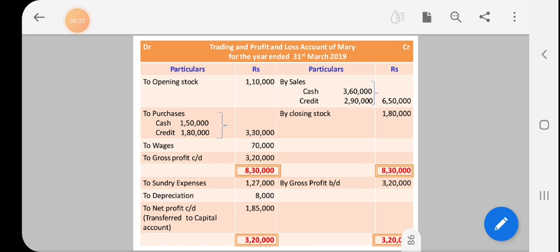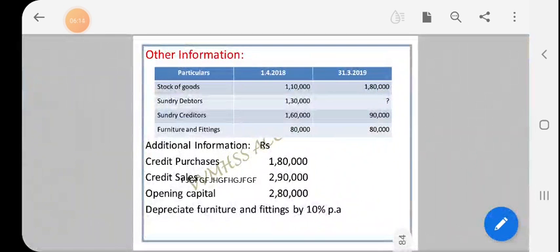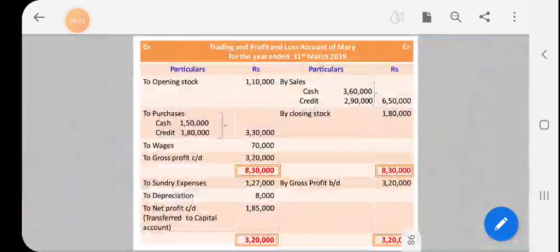3,20,000. Then sundry expenses given in the sum, 1,27,000. To depreciation, we have to calculate from furniture. The furniture amount given here is 80,000. From the 80,000 we calculate 10%, so we get 8,000 depreciation. It should be entered on the debit side of the profit and loss account.